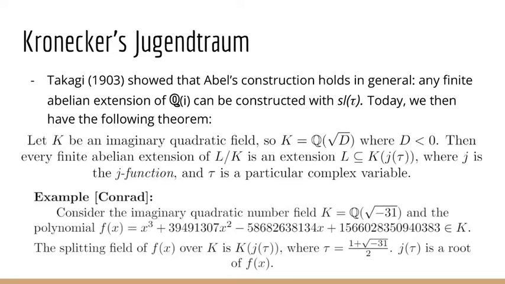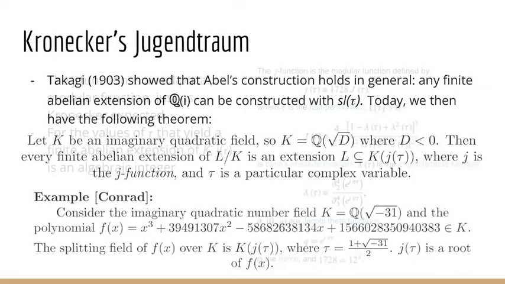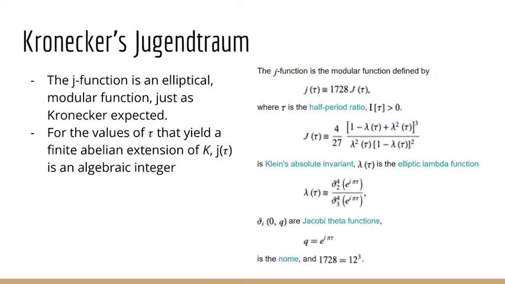And just for a little bit of insight into what the j-function is, we do see that the j-function is an elliptic modular function, just as Kronecker expected. But from the definition that we see on the right here, taken from Wolfram, we can see that it's not a simple definition by any means, and so we won't spend too much time on discussing what this actually is. Again, think of the utility of this j-function as it is able to generate the roots of polynomials given special values of τ.